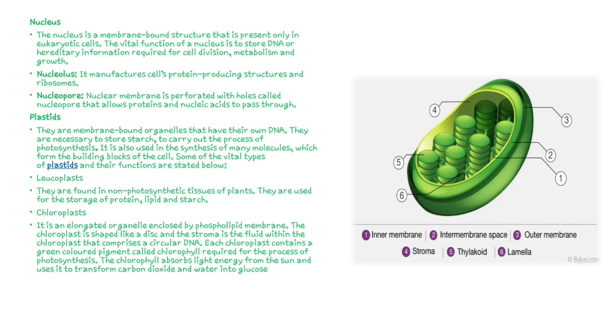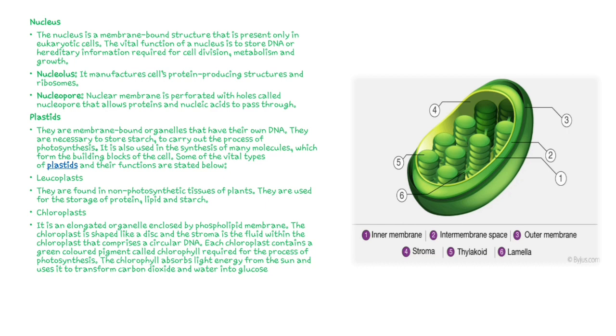Nucleus is the same as that of the animal cell. I don't want to highlight that much, but I will obviously talk about plastids. Plastids are something very important, which consist of six parts: inner membrane, intermediate membrane, outer membrane, stroma, thylakoid and lamella. This plastid contains a very important thing, we call it chloroplast, which is the site for photosynthesis.